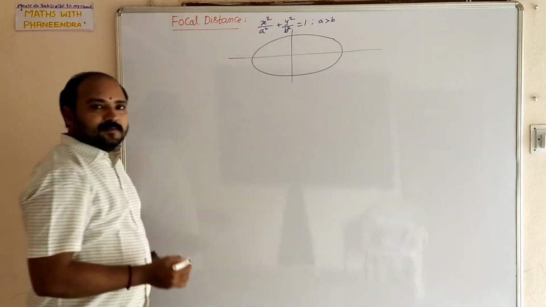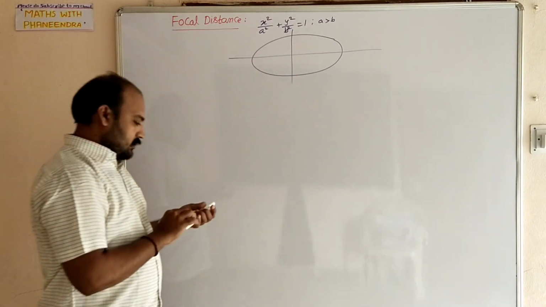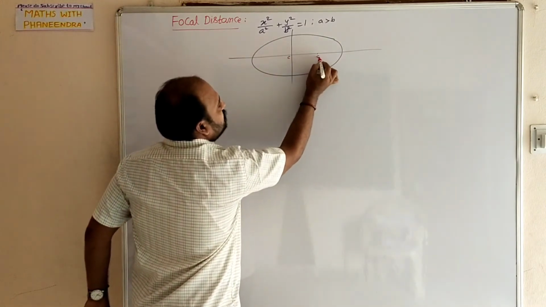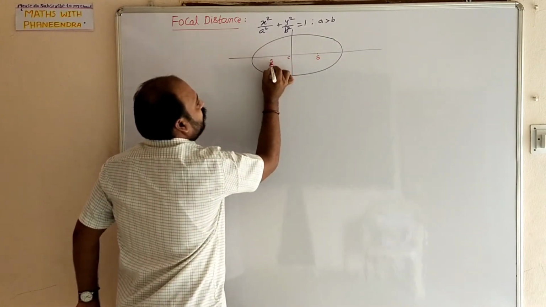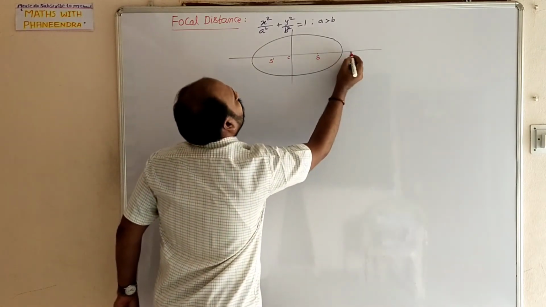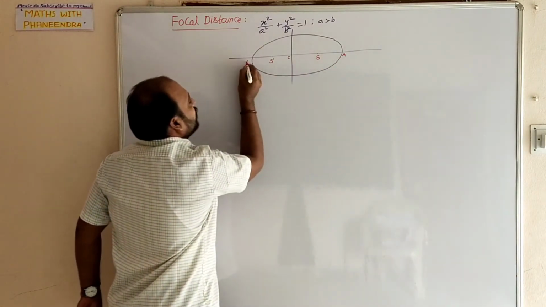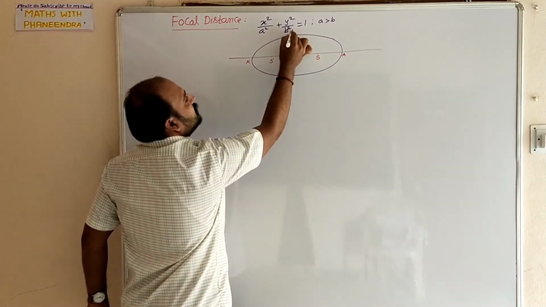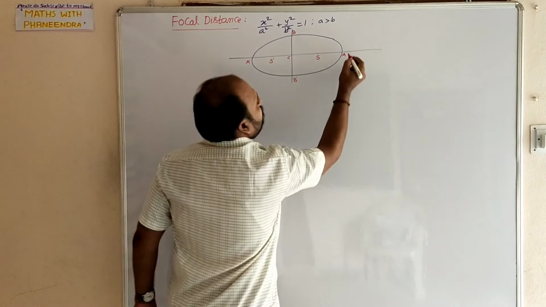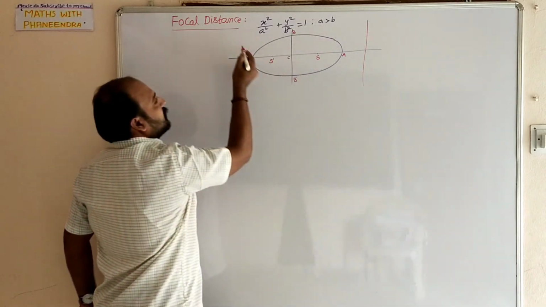This is the ellipse curve. Center, foci S and S dash, vertices A dash, B dash, and these are the directrices.